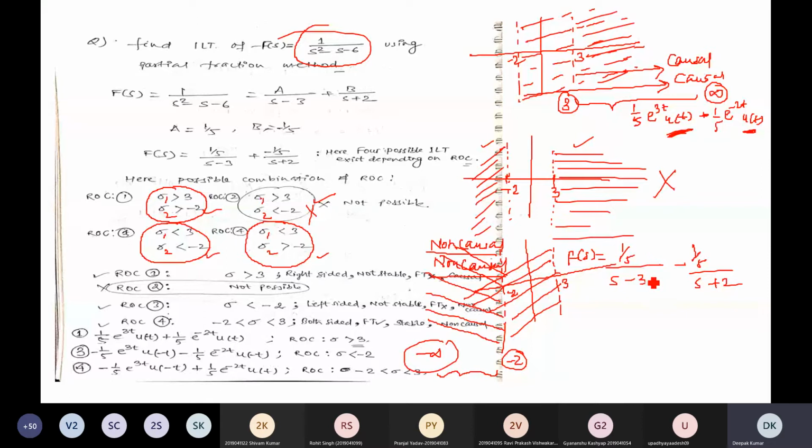Now this term is non-causal, and this term is also non-causal, which means you have to write these terms in terms of u of minus t, so that the signal is left-handed in nature. What will be the signal? 1/5 is a constant, and this term e to the power 3t and u of minus t.